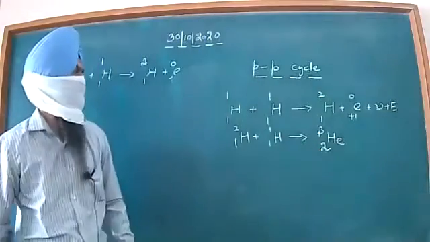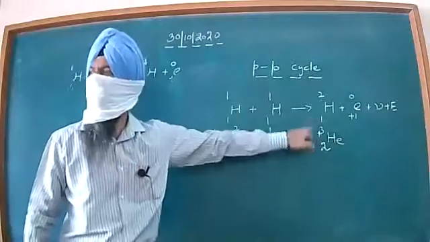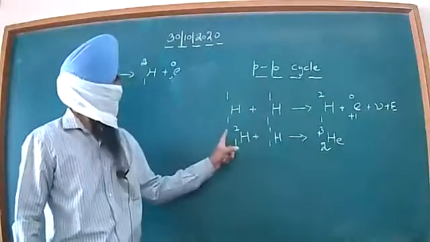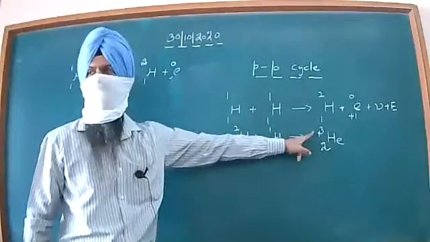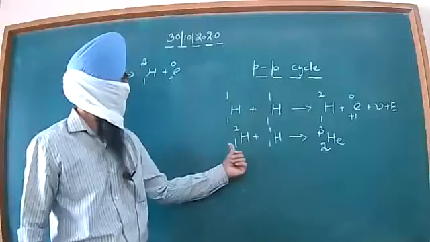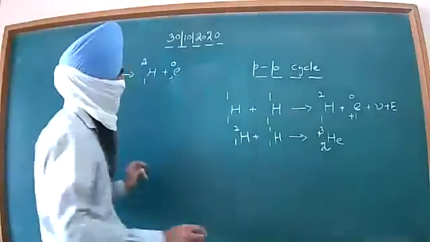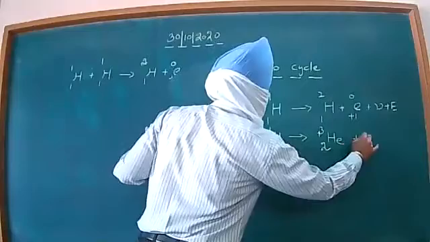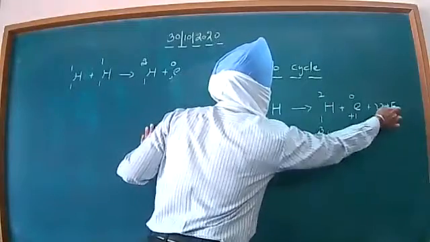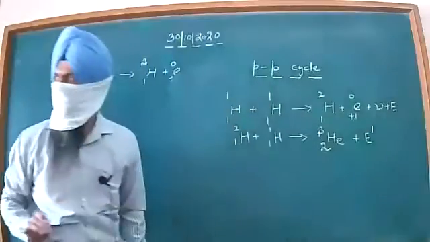It is not a triton. Helium 2, 3 state. 2 plus 1, 3, it is 3 mass number. 1 plus 1, 2, and atomic number, it is 2 as such maintained.